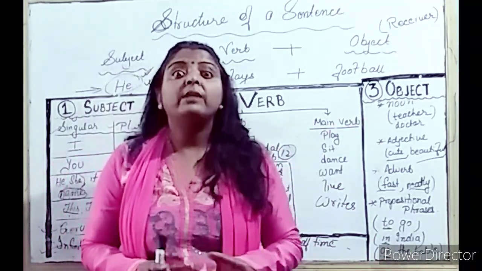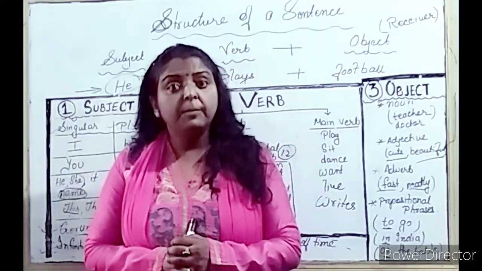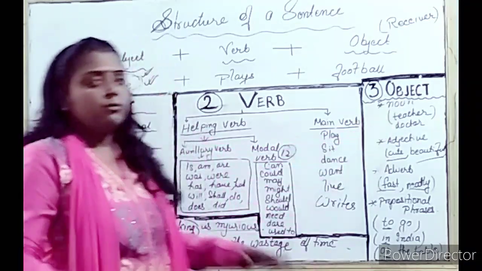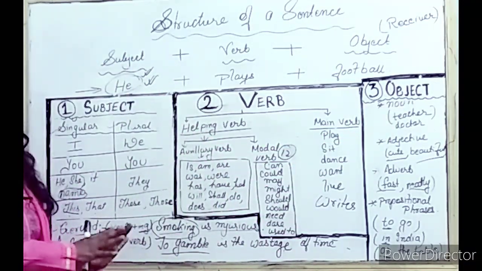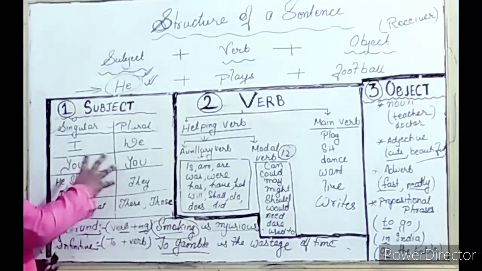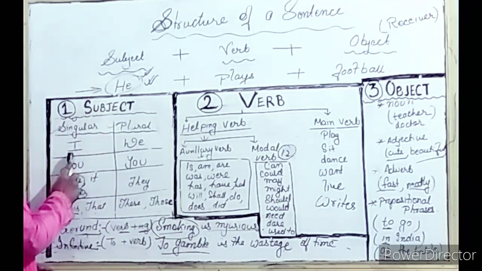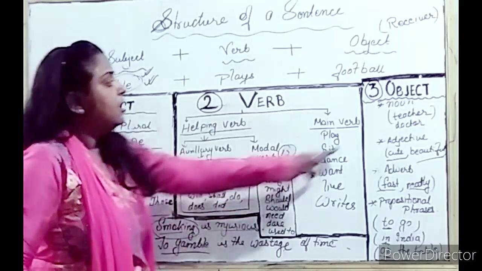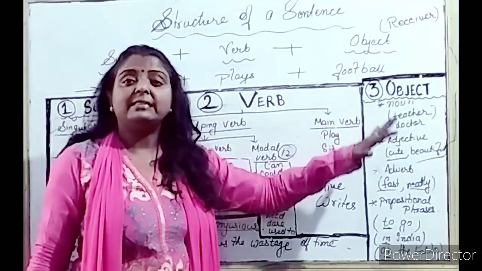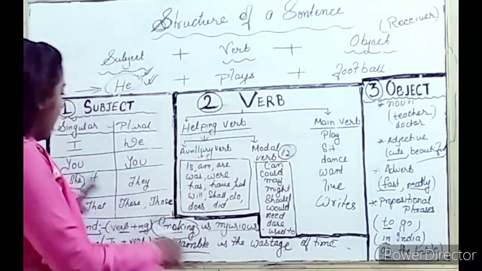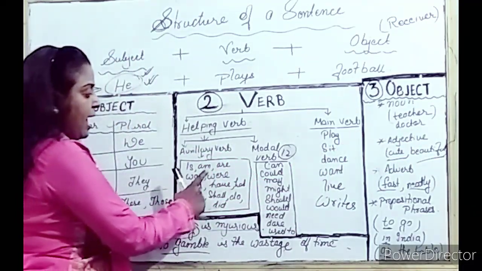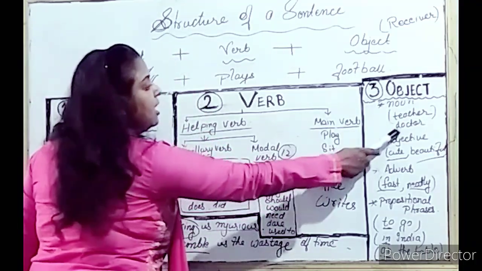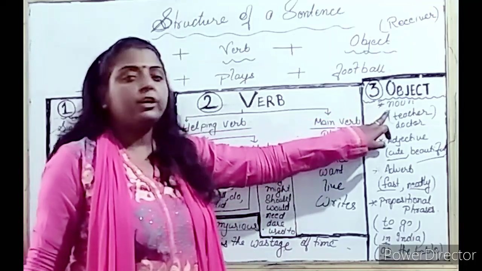We can use noun as an object. Noun को हम लोग object की तरह भी use कर सकते हैं, जैसे teacher, doctor. Let's frame a sentence, then it will be more clear to you. Let's pick one subject from here. I. Auxiliary verb, we are picking am. I am a teacher. Teacher is an object. So I picked one subject. I am a teacher. He is a doctor. So as an object, we can use noun.